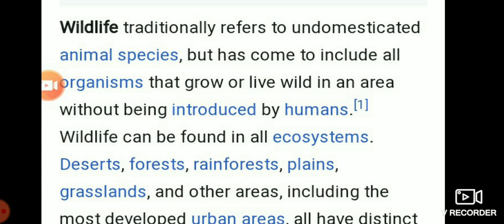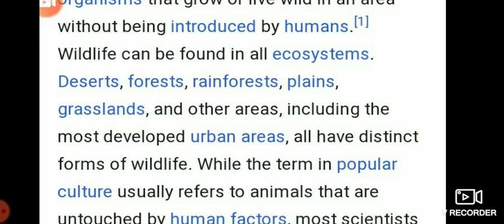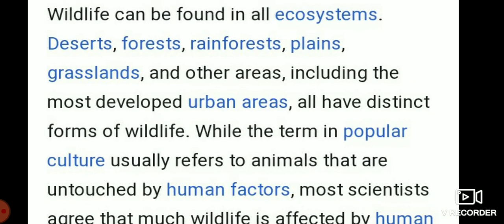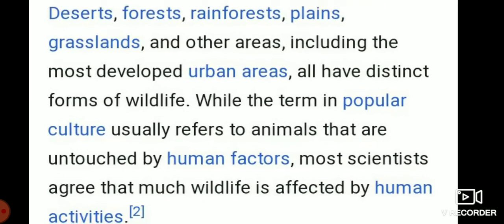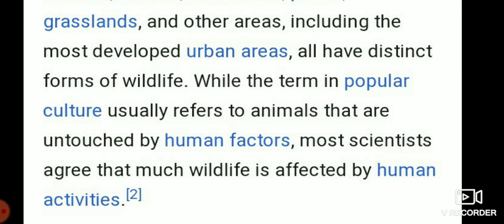Already we know that desert areas, forests, rainforests, plain areas, grasslands, and other areas, including the most developed urban areas, all have distinct forms of wildlife. We can identify the animal: this is this animal, that is that animal. While the term in popular culture usually refers to animals that are untouched by human factors, most scientists agree that much wildlife is affected by human activities.